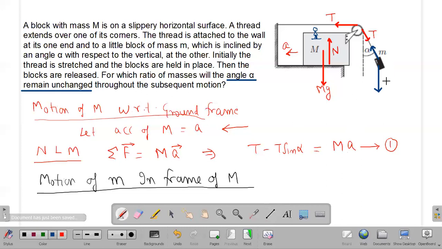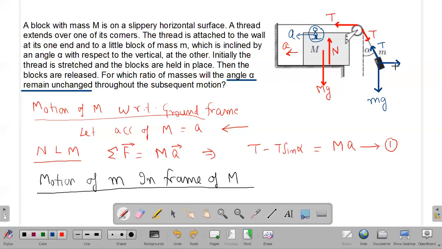Apart from these two forces, which are small mg, the force of gravity, and the tension force capital T, since we have selected the frame of reference, which is a non-inertial frame that is accelerating to the left side with an acceleration A, in this frame we have to consider a pseudo force on the mass small m directed to the left side also. So that is the key point again. You need to consider the pseudo force. If you forget the pseudo force, the whole attempt will be of no use.